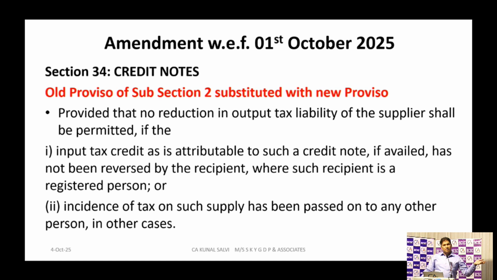In 2B they will come. B2B transactions, credit notes and debit notes related to B2B transactions will route through IMS only. It will not get directly populated to GST 2B. Yes, sir.